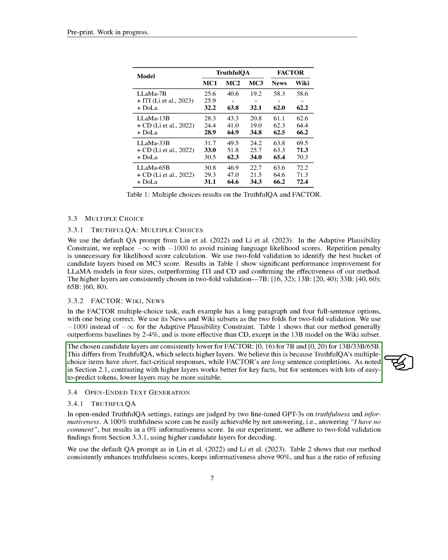The chosen candidate layers were consistently lower for Factor. This differs from TruthfulQA, which selects higher layers. We believe this is because TruthfulQA's multiple choice items have short, fact-critical responses, while Factor items are long sentence completions. As noted, contrasting with higher layers works better for key facts, but for sentences with lots of easy-to-predict tokens, lower layers may be more suitable.